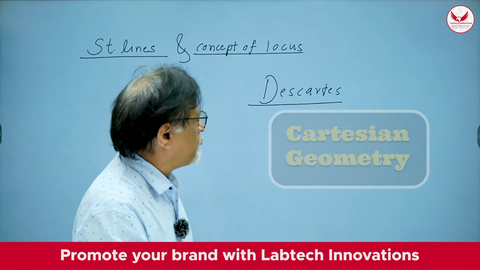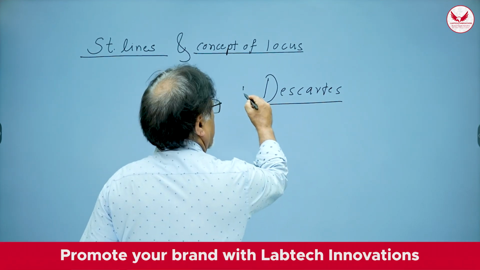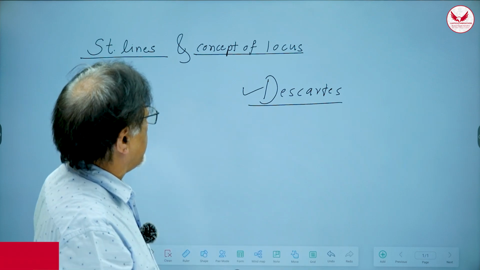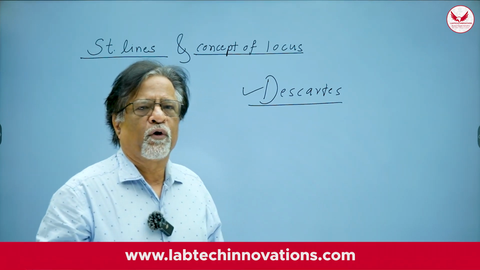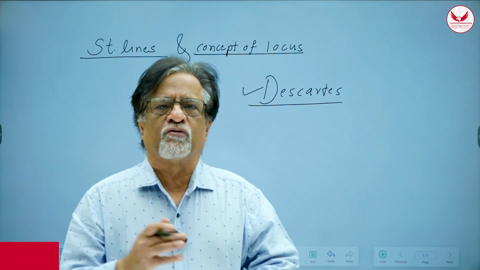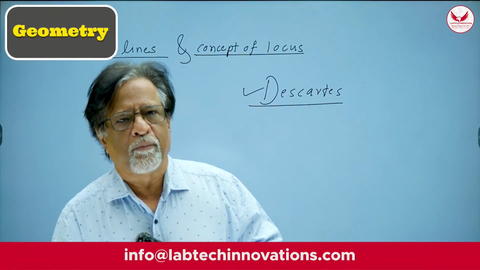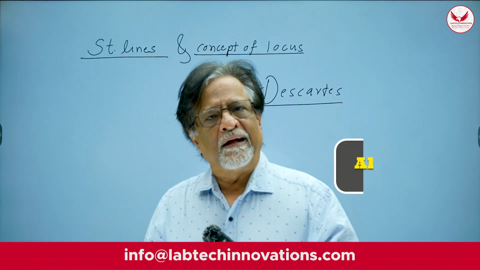Why is it called Cartesian geometry? Because we want to memorize the name of Mr. Descartes. Okay. Now, what he did was fantastic. He brought two fundamental branches of mathematics together. On one hand, we had geometry. On the other hand, we had algebra, right?